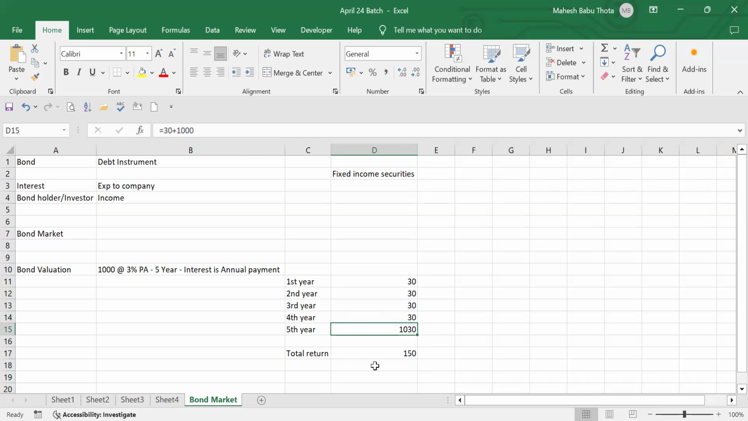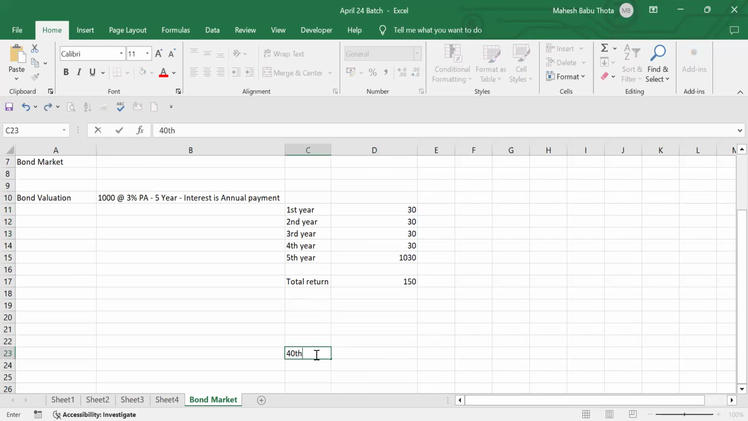Okay, let me put it a different way. Suppose I'm giving you this bond for 40 years. Every year I'll pay 3% interest on 1,000 rupees. So in the 40th year also, how much interest will you get? 30 only, right? 30 rupees only you'll get.